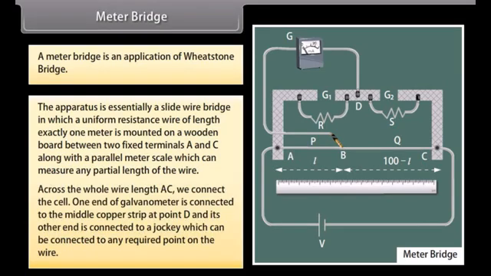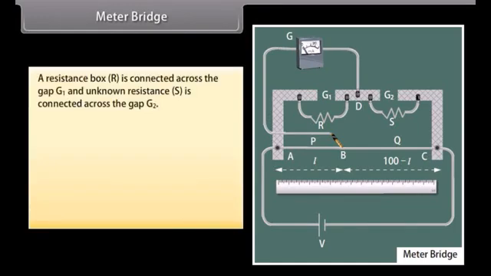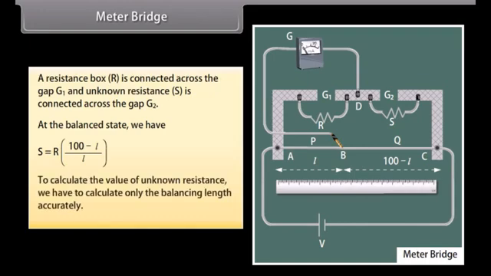One end of the galvanometer is connected to the middle copper strip at point D, and its other end is connected to a jockey which can be connected to any required point on the wire. A resistance box is connected across the gap G1 and unknown resistance is connected across the gap G2. At the balanced state, we have S equals R times (100 minus L) upon L. To calculate the value of unknown resistance, we have to calculate only the balancing length accurately.